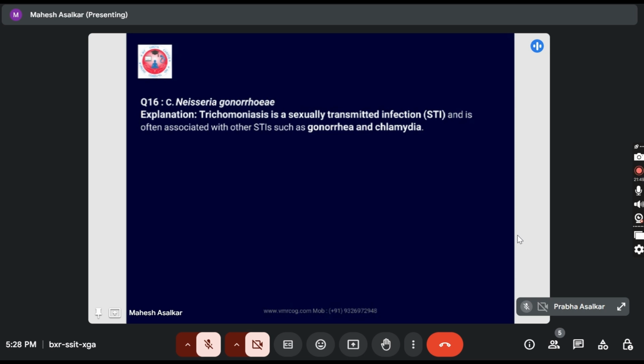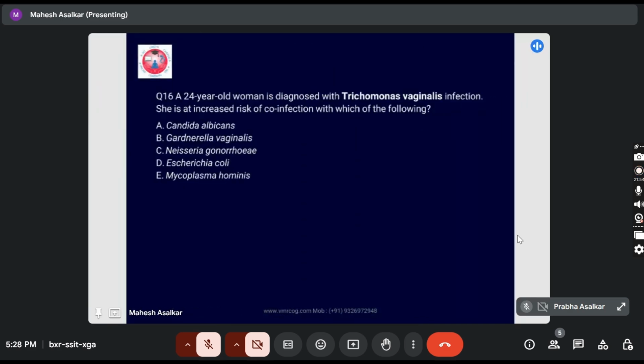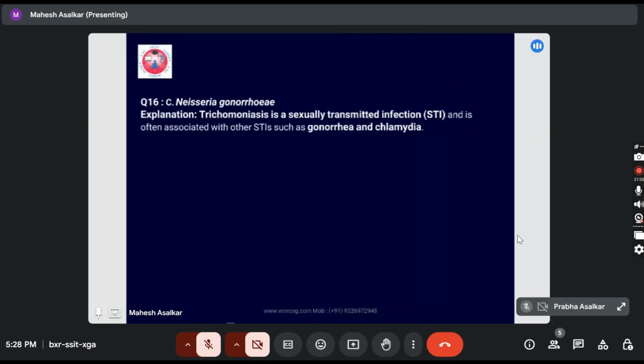Trichomoniasis is a sexually transmitted infection and is often associated with other STIs such as gonorrhea and chlamydia. Okay, because these STIs go together. Trichomonas vaginalis will be associated with gonorrhea and chlamydia.